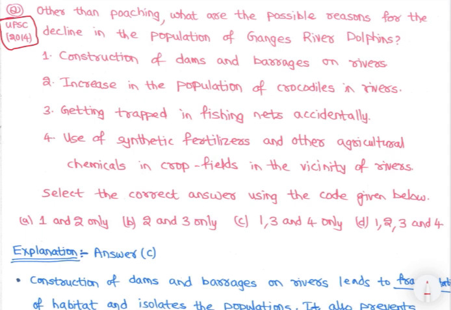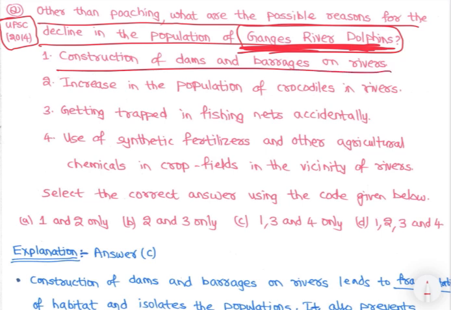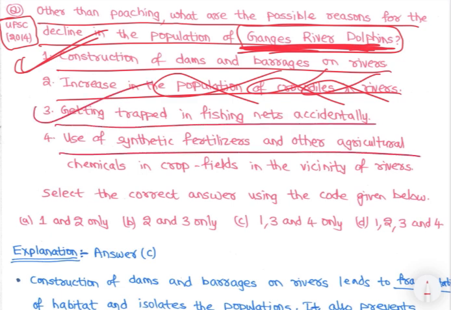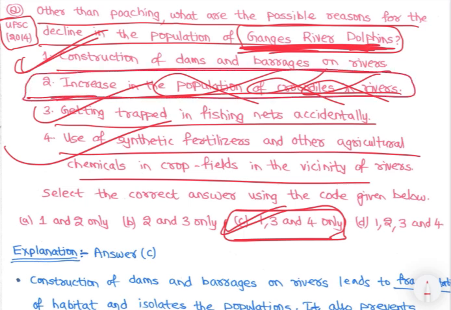a question asked in 2014: other than poaching, what are the possible reasons for the decline of the population of Ganges river dolphins? We have discussed Ganges river dolphins. Construction of dams and barrages on rivers, yes. Increase in the population of crocodiles in rivers, no, it is incorrect. Getting trapped in fishing nets accidentally, yes. Use of synthetic fertilizers, yes. So 1, 3, 4 is the answer. This is a trap: increase in the population of crocodiles in rivers.